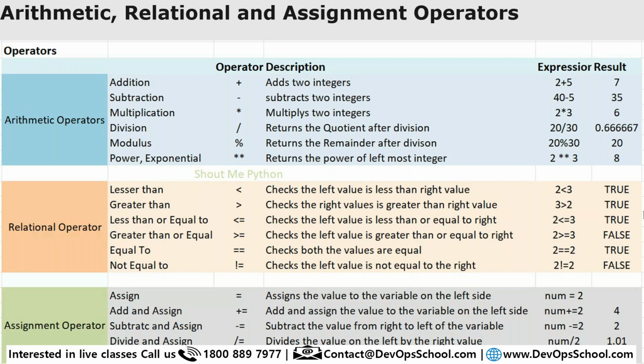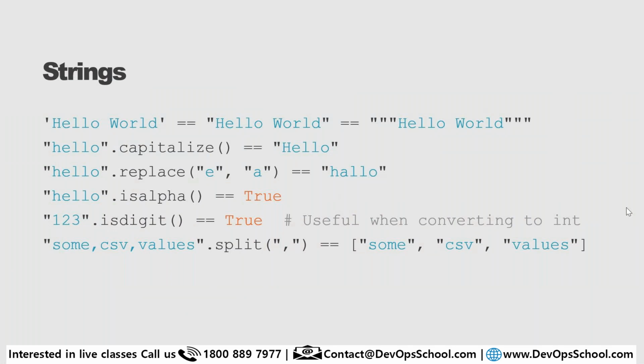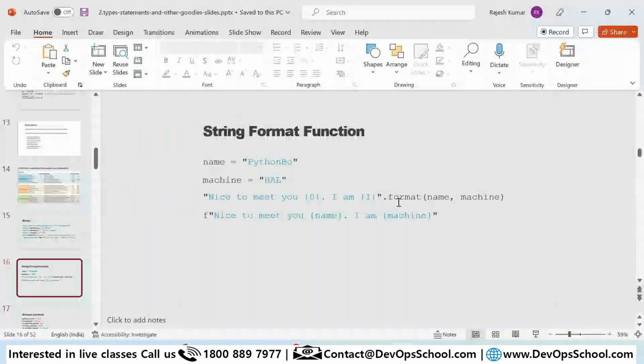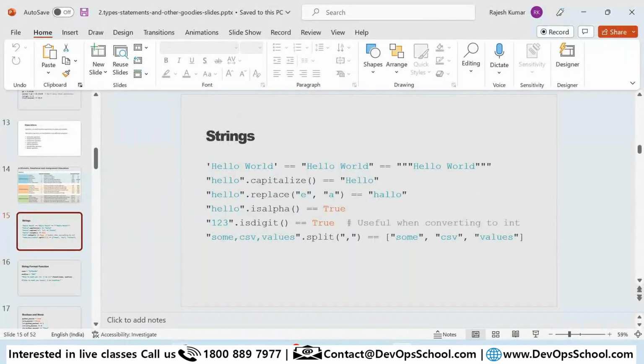Okay. So now, how do we work with strings? First line, you should see that we have declared the string. But here you can transform the string with a certain function. If you look very carefully, capitalize is a function, replace is a function, isalpha is a function. Now you may ask, Rajesh, how do I know which functions are available for any string type? How do we know that?